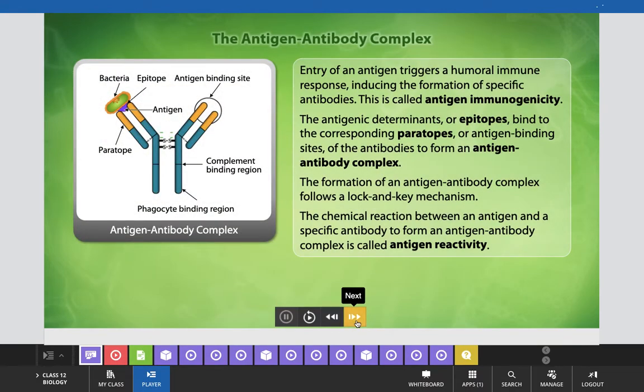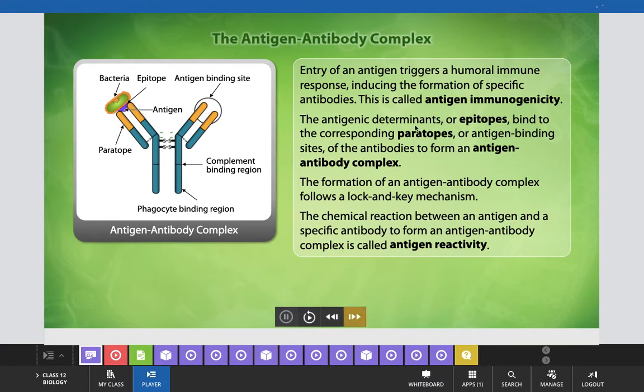Now here we are revising with the help of this slide the antigen antibody complex. How does it form? Entry of an antigen triggers a humoral immune response, inducing the formation of specific antibodies, and this is called antigen immunogenicity.